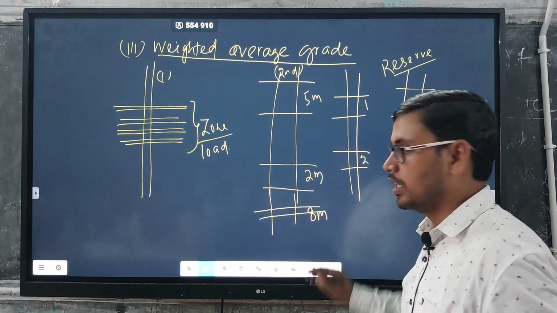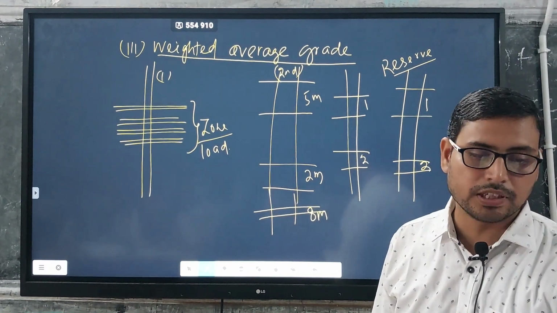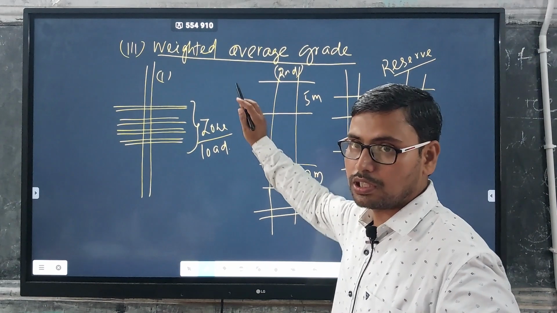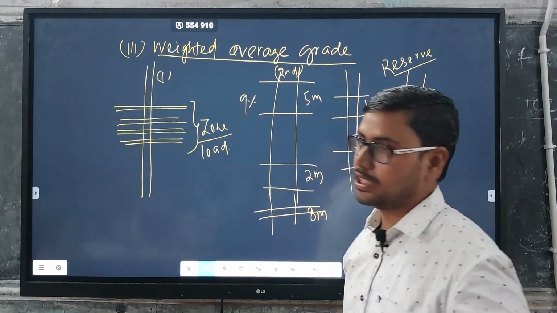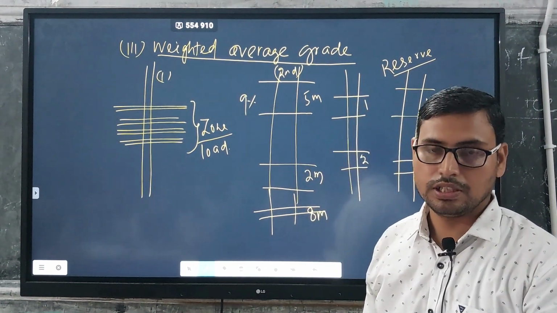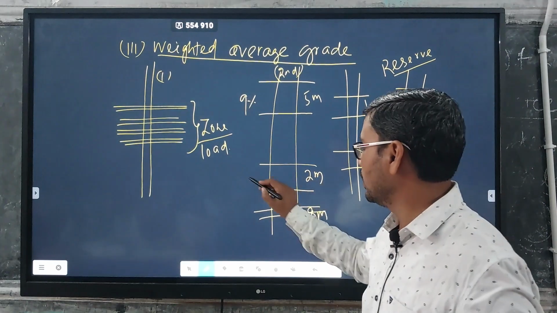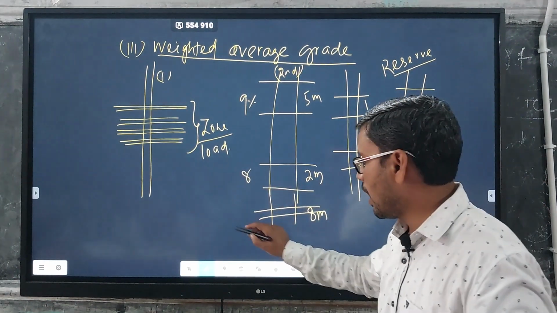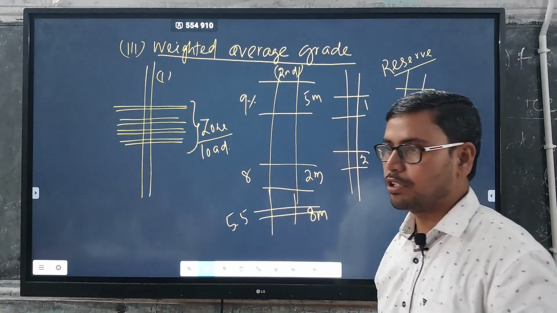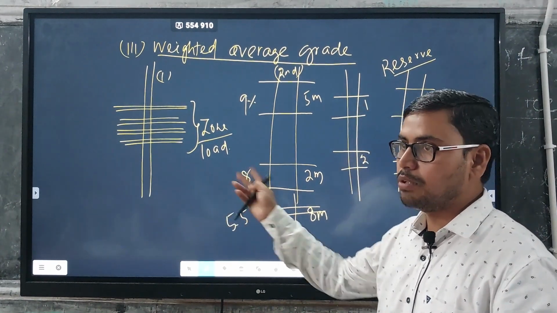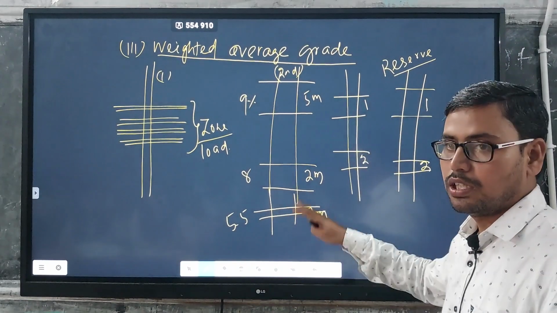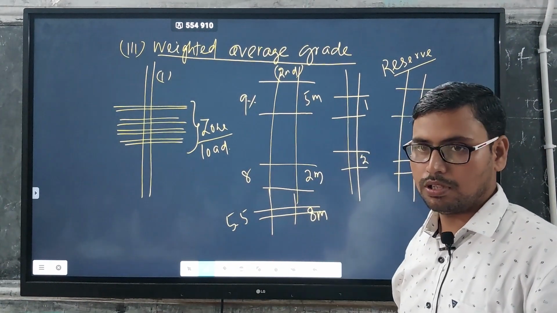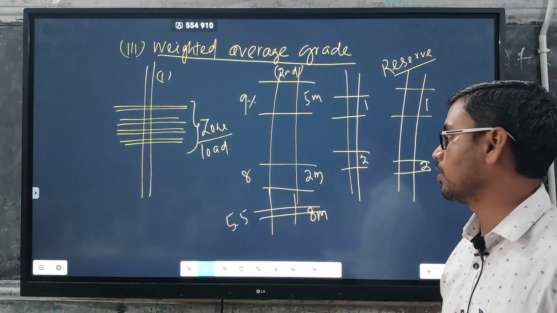Corresponding to 5 meter, your copper is suppose 9%. Then in the second case, it is 8%, and in the third case average copper content is 5.5%. Using that same formula, we can calculate the weighted average of copper for this particular borehole.